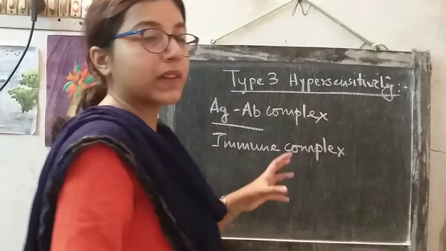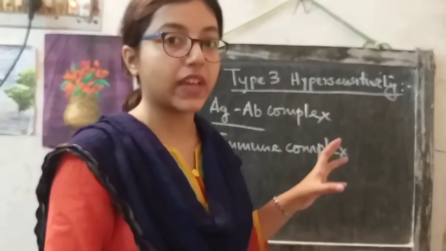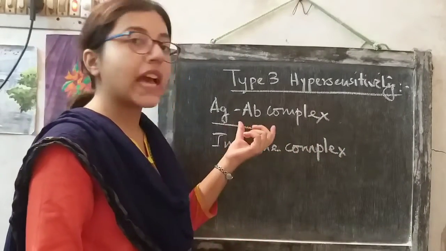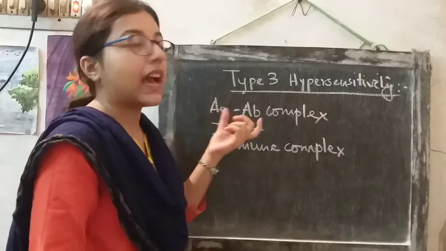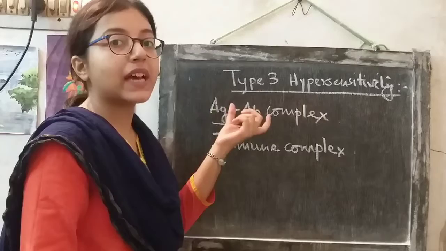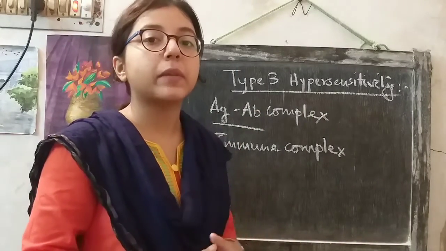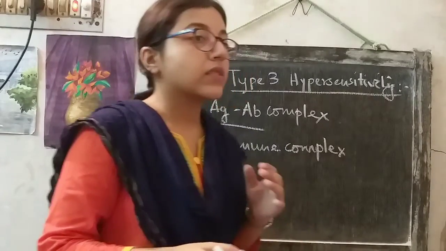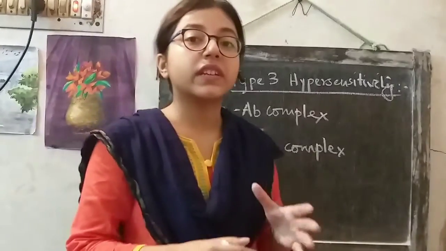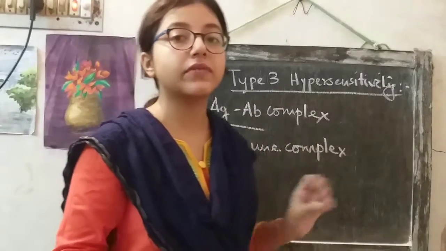How can the immune complex give rise to a hypersensitive reaction? Because we know that when antibody binds to the antigen, then the antigen is degraded. Antibody binding to the antigen degrades the antigen. This is the normal case. Why does the binding of this antibody give rise to a hypersensitive reaction? This is a question. This event does not occur in every individual. This condition occurs only in the hypersensitive individual.